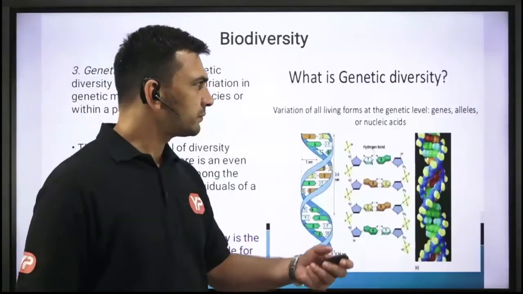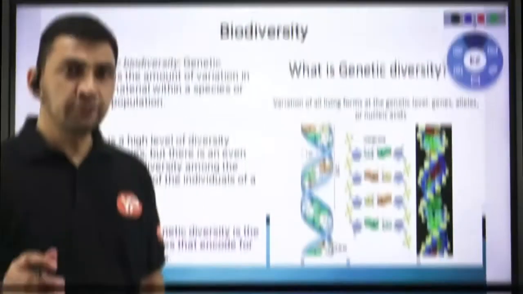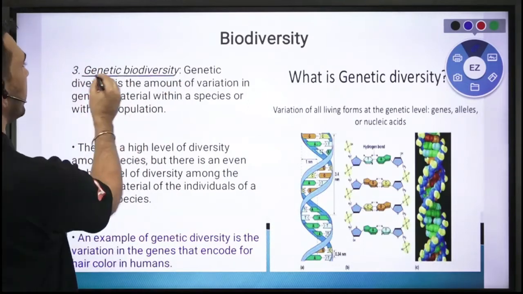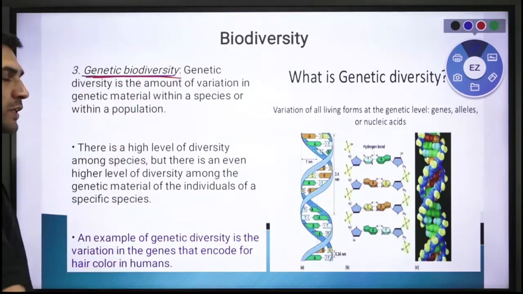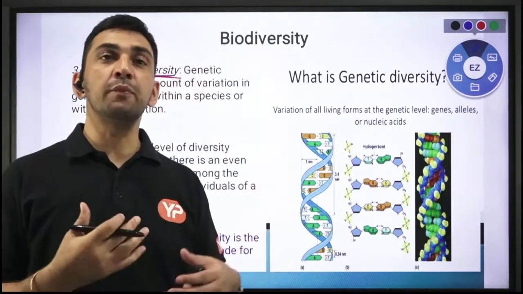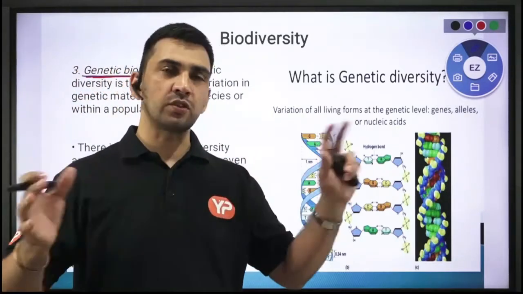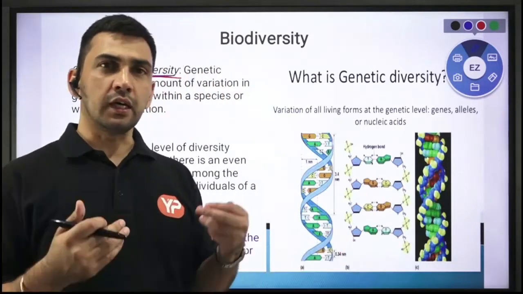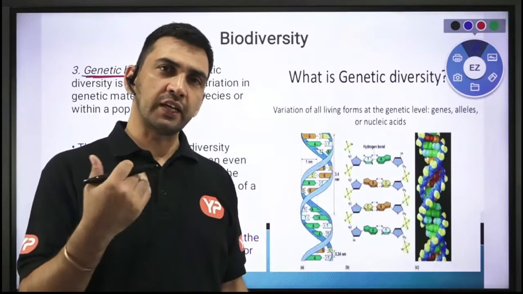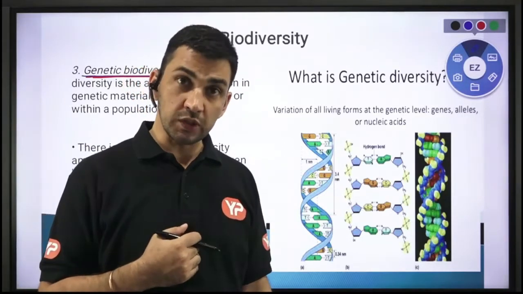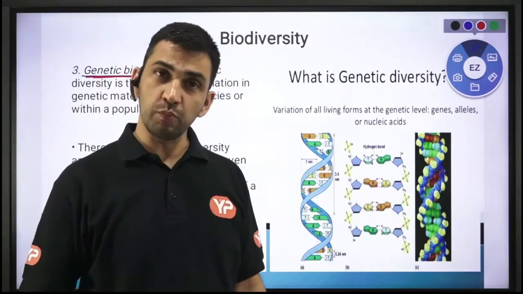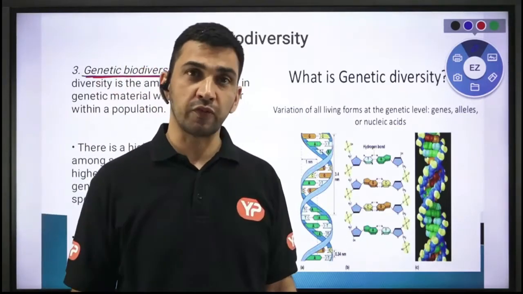Another form of diversity is known as genetic biodiversity, right? As I said, that is the variation within a particular species. One was that different types of species exist. Then the other one is the variation within the same species. For example, if I consider human being as a species, then no two human beings can be exactly the same in terms of different characteristics.